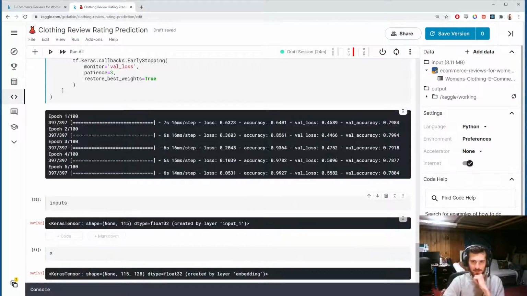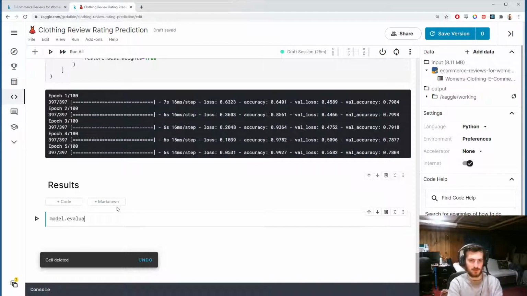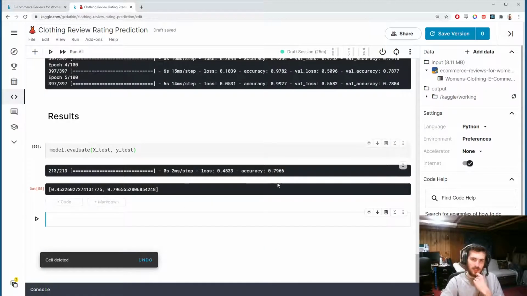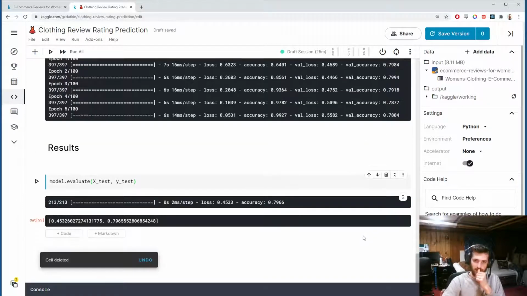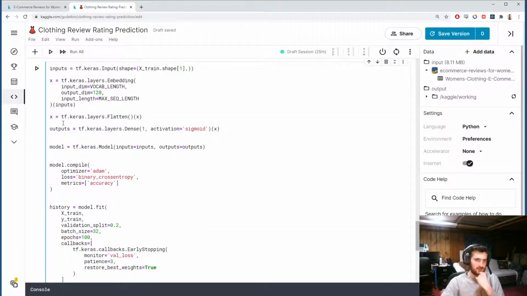So let's evaluate this on our test set. So results, model.evaluate, x test, y test, and we get an accuracy of about 0.796. So this is actually surprisingly good. This is very similar to what I got using a recurrent neural network. So basically what this means is just by knowing the presence of words, the model can predict accurately with about 80% accuracy. So let's see if this makes any difference. I'm not sure that it will.